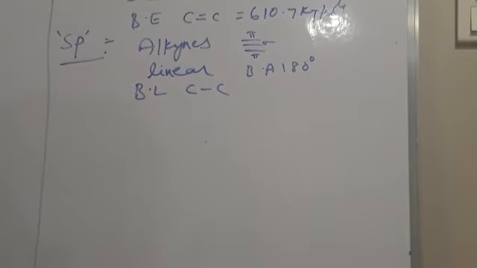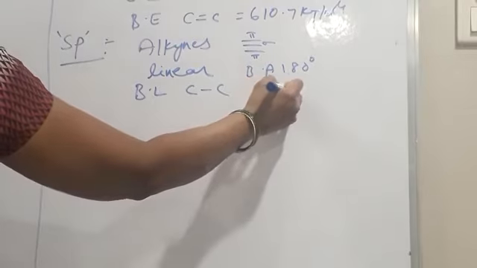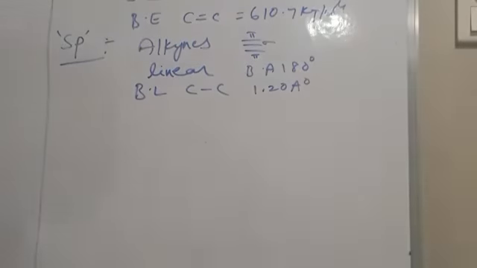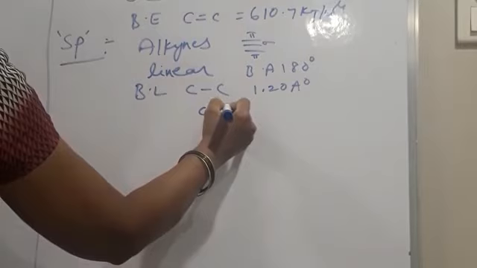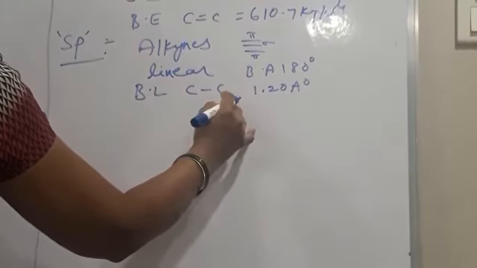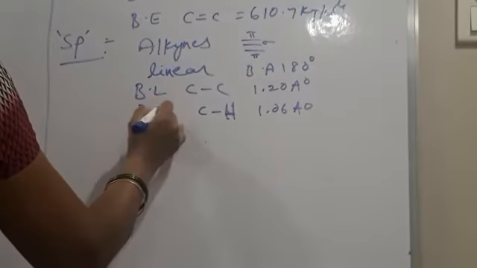Here the carbon-carbon bond length is 1.20 angstrom units. The carbon-hydrogen bond length is 1.06 angstrom units.